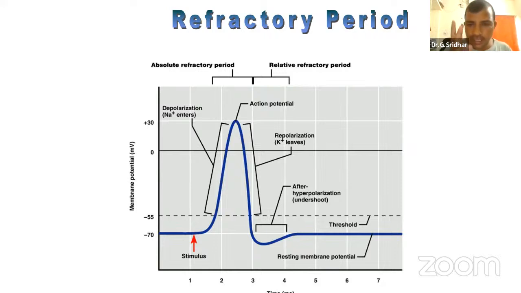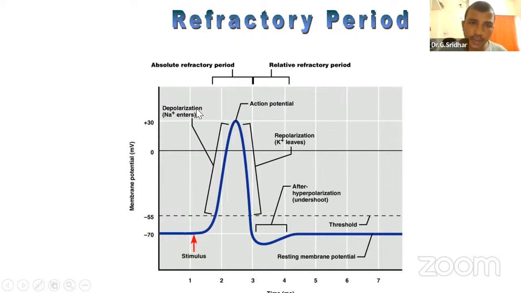Then we'll discuss three terms first: depolarization, repolarization, then hyperpolarization. You see here, above this threshold potential, you find a spike potential. This spike potential you call the action potential. You can also call this a spike when it is rising.